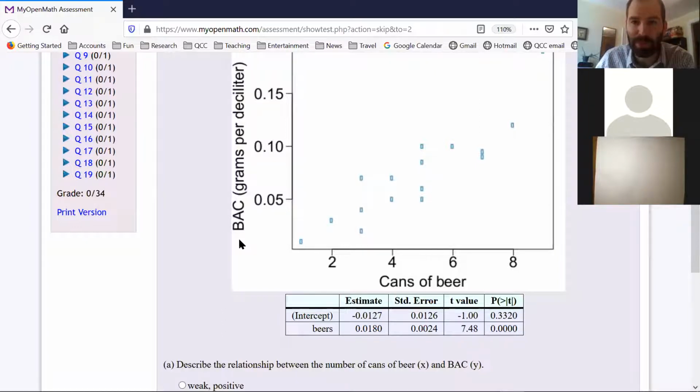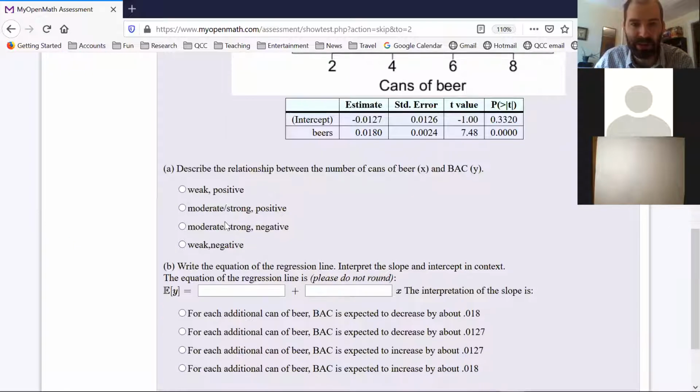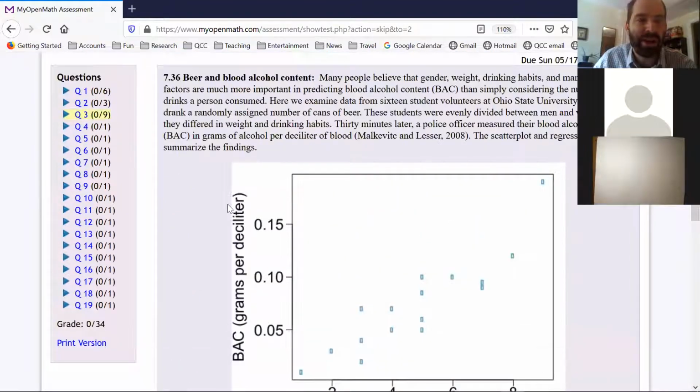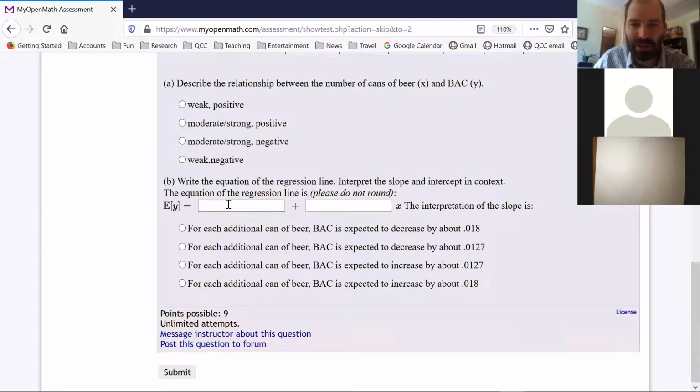This distribution of points here, you can answer this question, whether it's positive, negative, strong, or weak. Write the equation of the regression line. Okay, this might be why you're asking about this. It looks like maybe this should be in the next section, 8.2. We didn't talk about writing down the equation of the regression line until section 8.2.